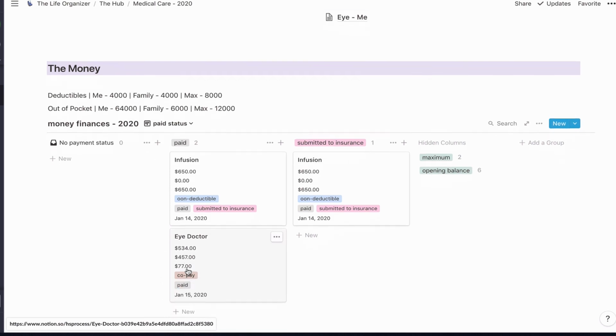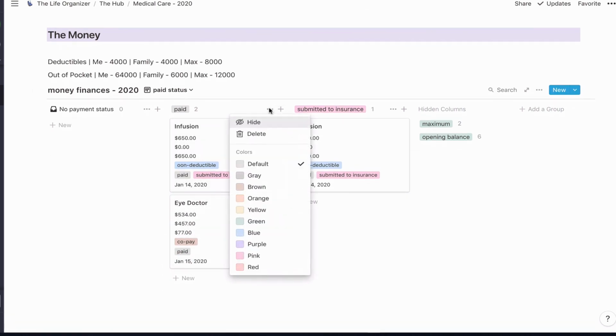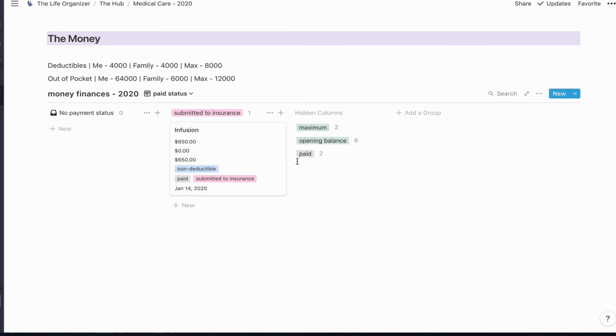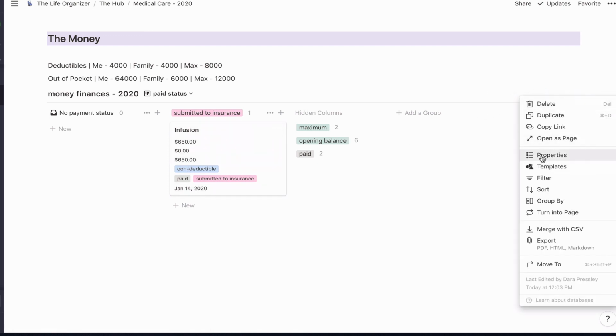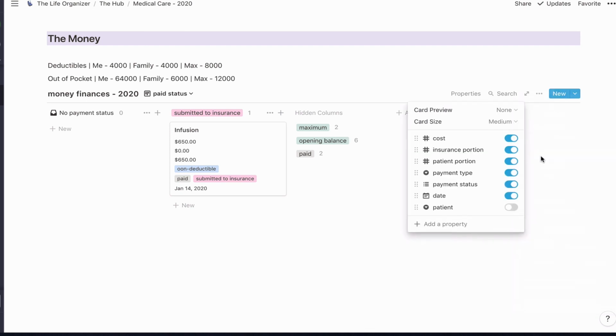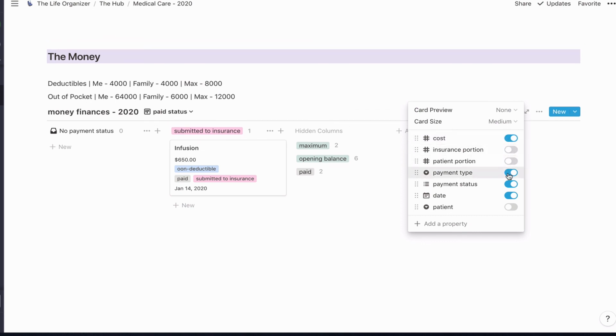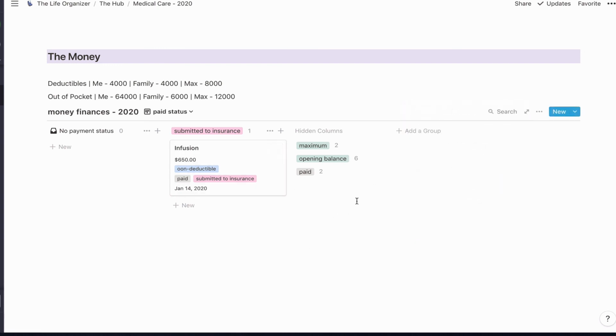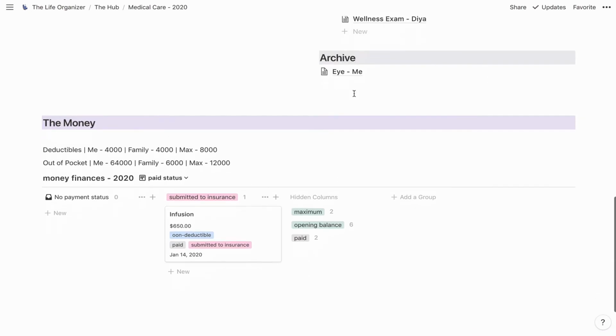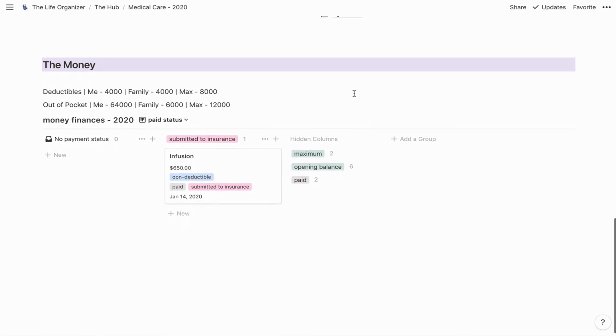So then also here I can see the statuses, and I'm going to now actually hide paid. I don't care if it's paid, but I do want to track that this has been submitted to insurance. I can go in, and I'll probably go back to the template and do this as well, but I can show, see what I want to show. So I think that the cost, yeah, I didn't need multiple things of money showing up, so just the total cost is good. All right. Anyway, so that will do it. That's the full template as it stands.